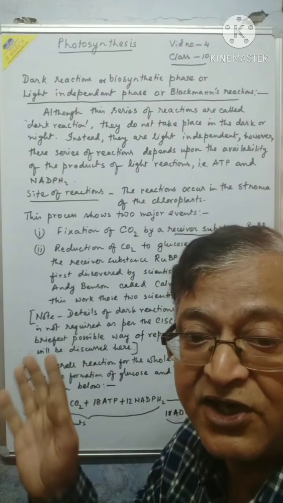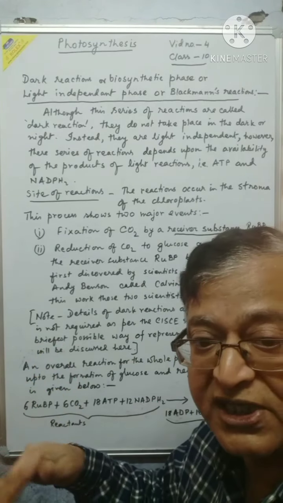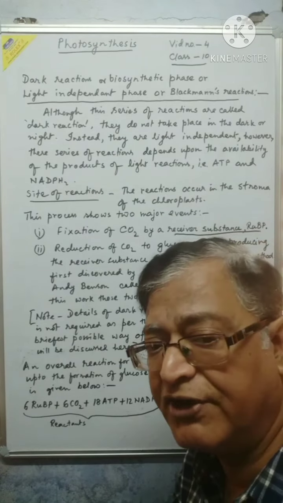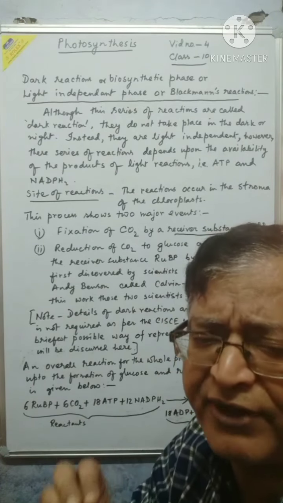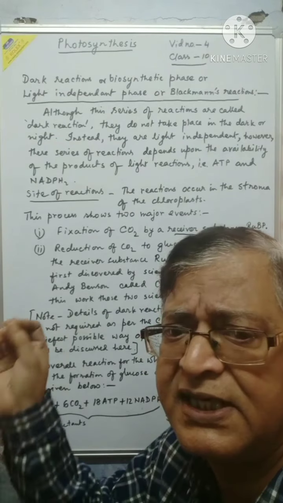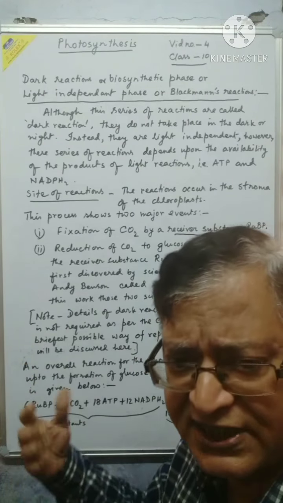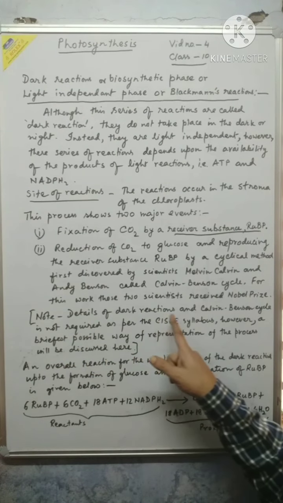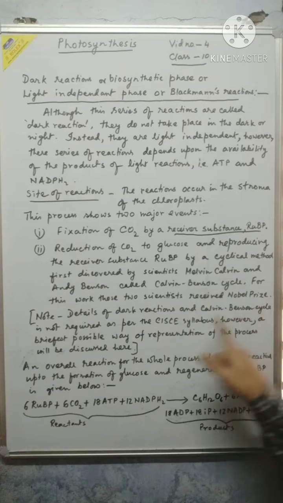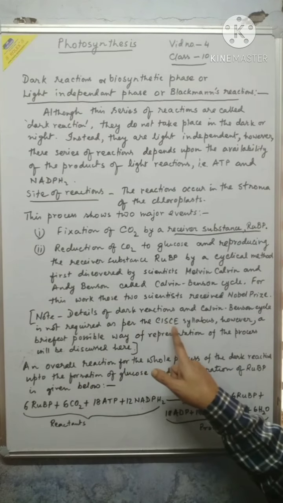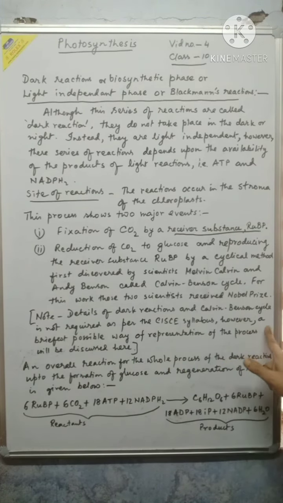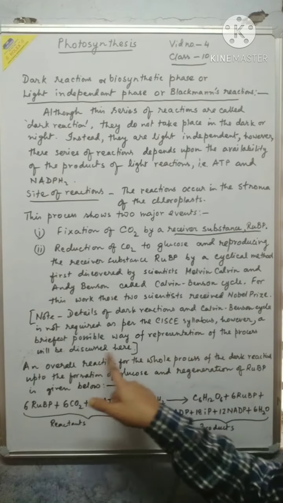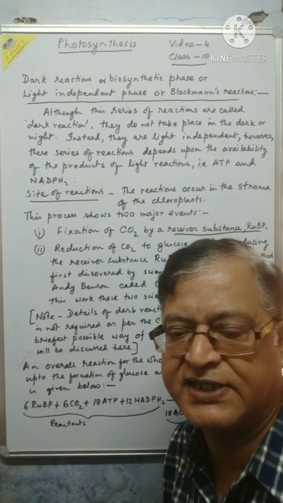The ICSE syllabus does not ask us to proceed to further details of dark reactions. However, I shall discuss the briefest possible way of the dark reaction, that means the Calvin-Benson cycle, in this video. Here is the note I have given: details of dark reactions and the Calvin-Benson cycle are not required as per the ICSE syllabus. However, the briefest possible representation of the process is discussed here.